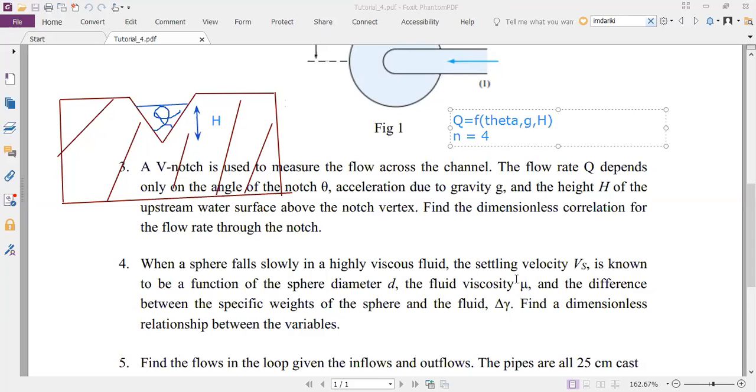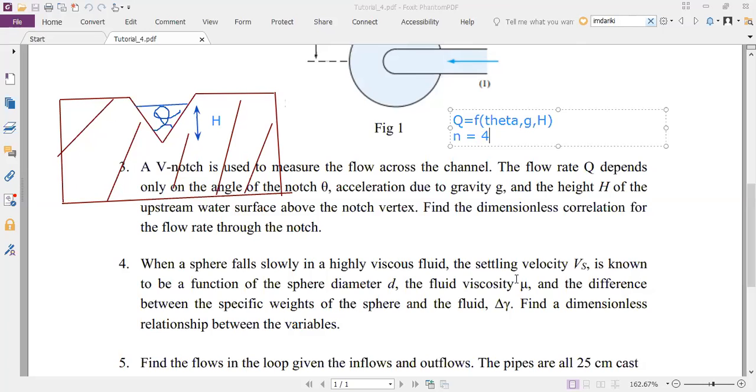M, L, and theta. One second, let her finish. So are you sure? Do we have M in this? What are the units of flow rate Q? It's volume by time, so that's L cube T to the power minus 1.